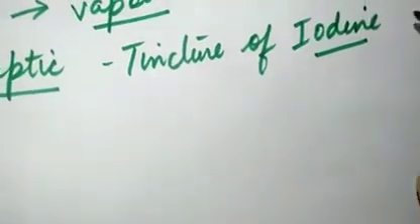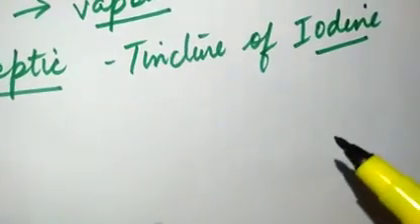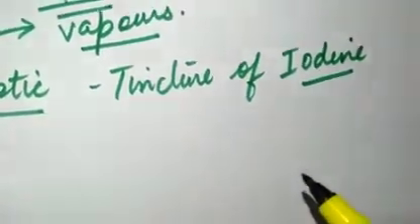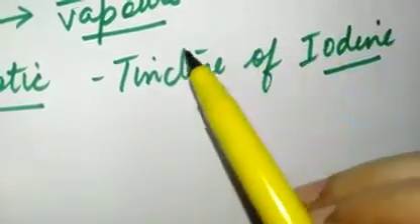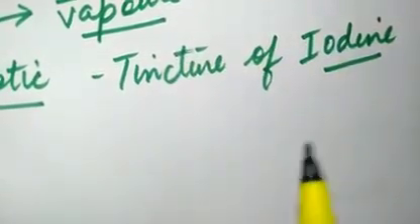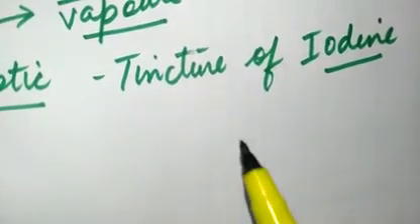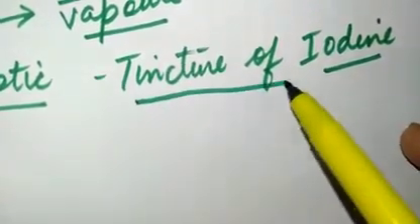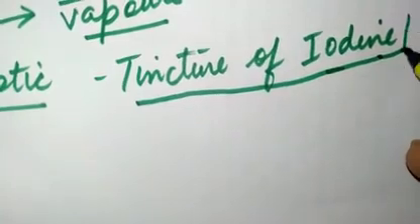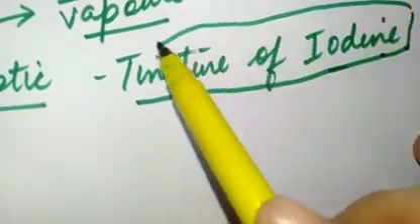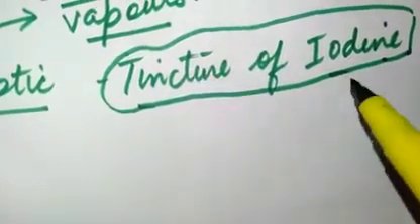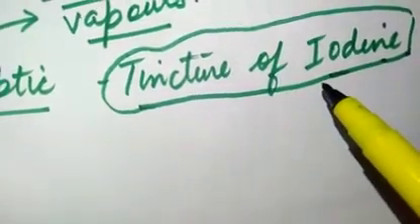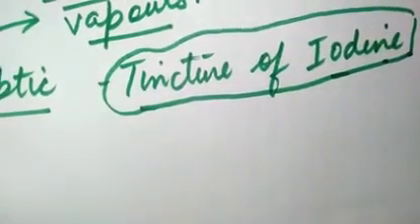You must have seen a red colored liquid which is applied when you fell down or have some injury. So that is tincture of iodine. Usually it is available in the government dispensaries. Whenever somebody gets an injury, tincture of iodine is applied on it. So it is a very good antiseptic made up of iodine and alcohol.